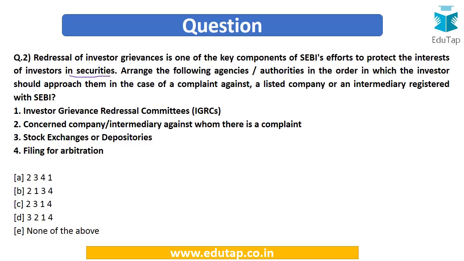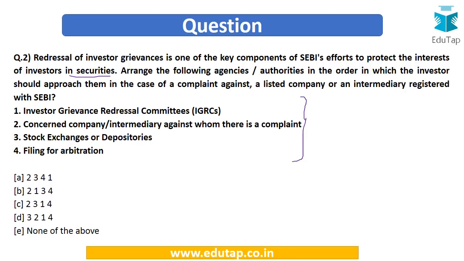What is the step-by-step authorities or the procedure which that person should follow? And we are given the different kinds of options which are there. First one is investor grievance redressal committee. Second is concerned company or intermediary. Third is stock exchange or depository. And fourth is filing for arbitration. So we have to arrange all these in the correct order.